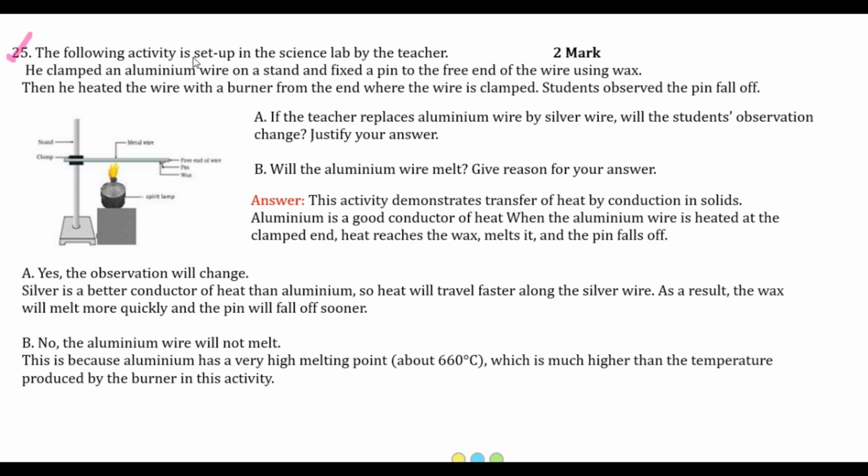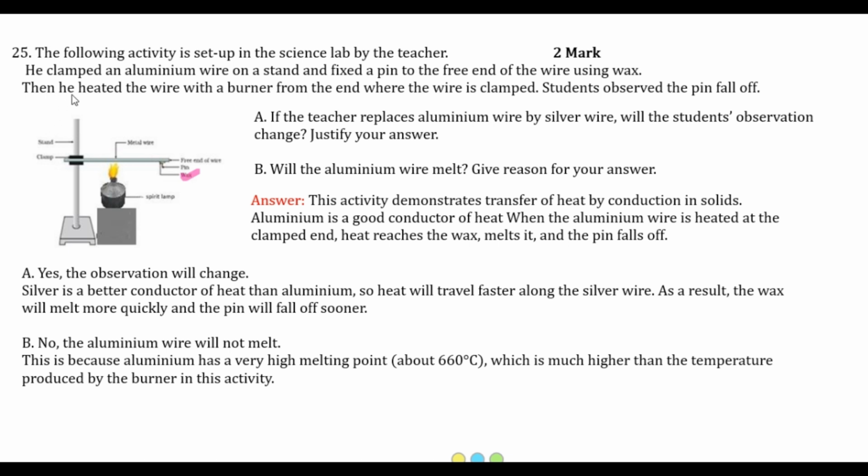The following activity is set up in the science lab by the teacher. He clamped an aluminium wire on a stand and fixed a pin to the free end of the wire using wax. So you can see in the diagram here, this is the clamp, this is the stand, and this is the metal aluminium wire. This is the fixed end and this is the free end. To this free end there is wax, and to this wax there is a pin attached.